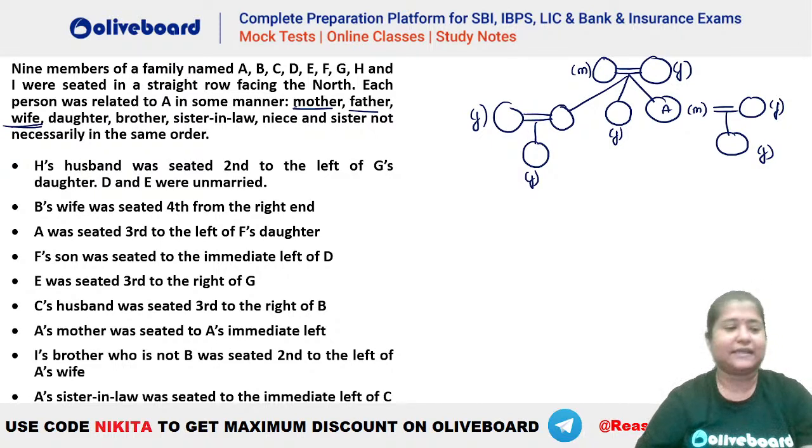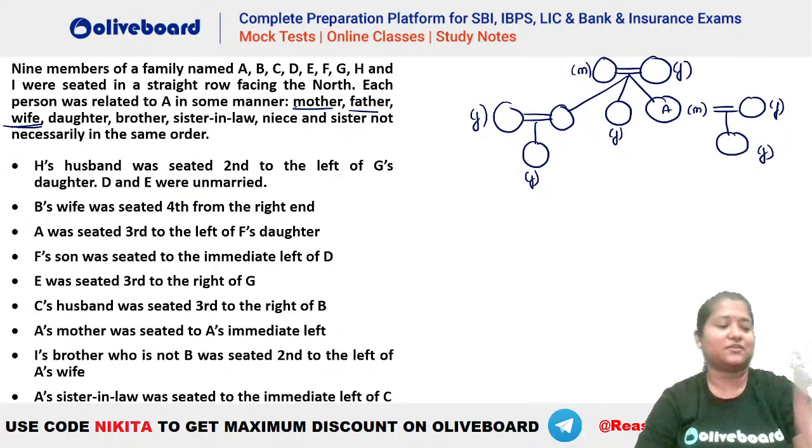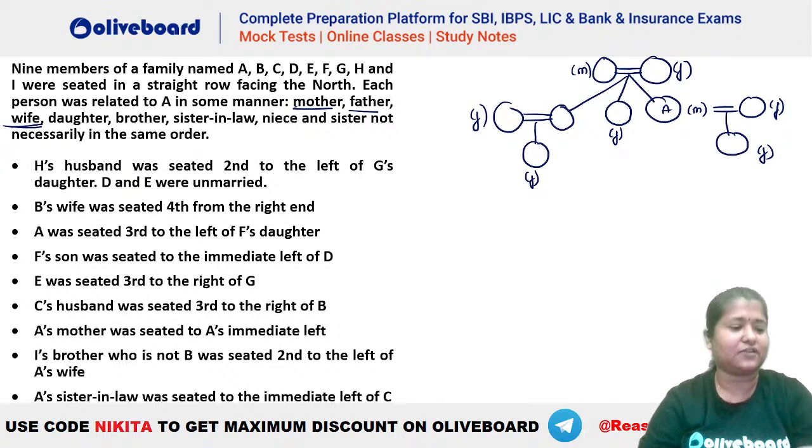Chalo, let's do one thing. Let's try this together. Okay, let's see how this particular question is to be done because this is going to take some time here. Let's check. Okay, let's try this out. So you can see we have drawn the family tree here. That is, we do not know who is who. We do not know the names of the people. We will be filling the names of the people as and when we get the names here.